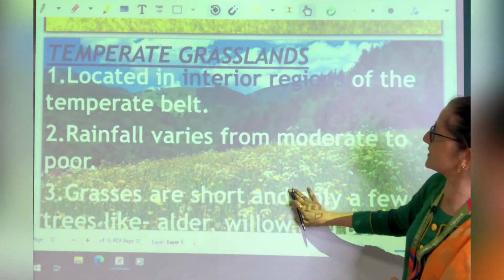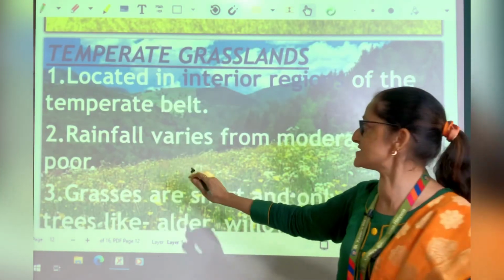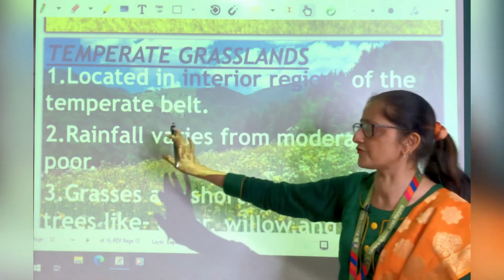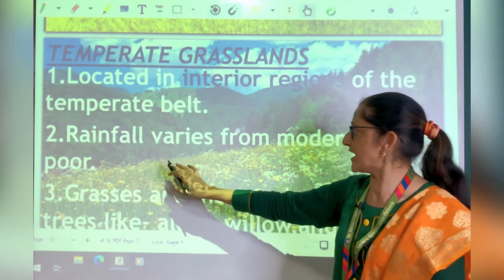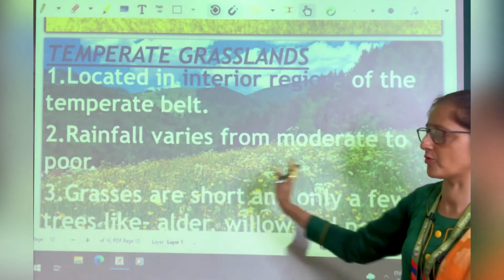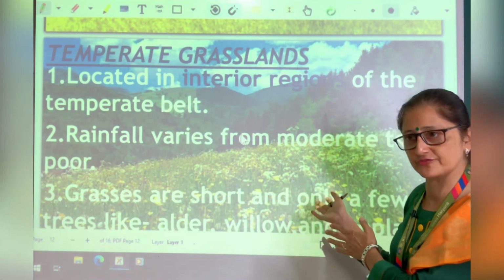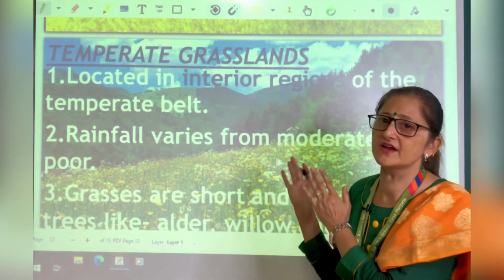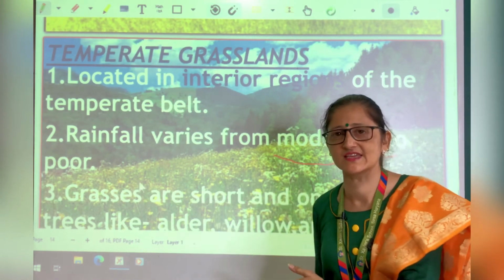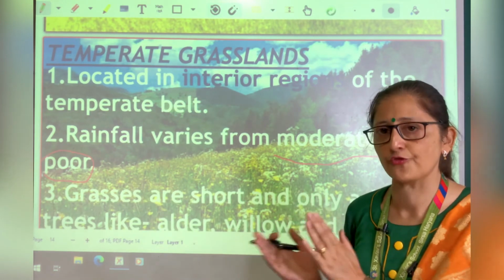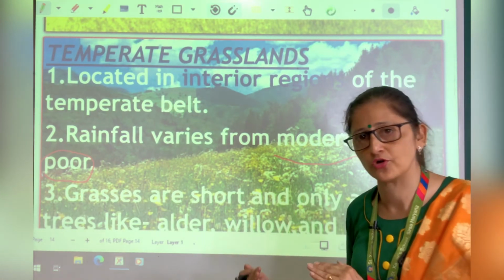Next are the temperate grasslands. These are located in the interior regions of the temperate belt, and rainfall varies from moderate to poor. This is one of the major reasons why trees are very less in these areas, because the rainfall is from moderate to poor.